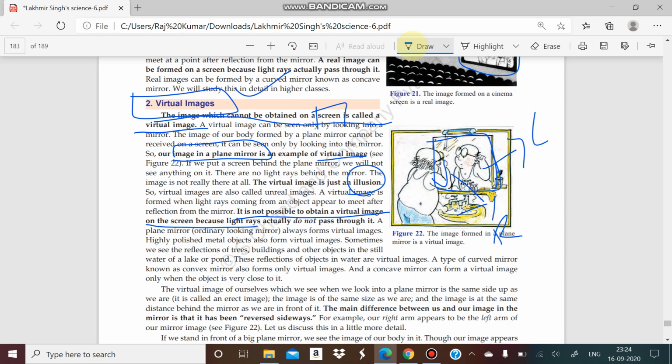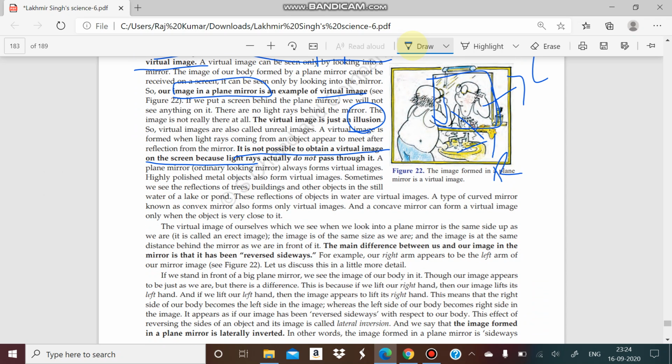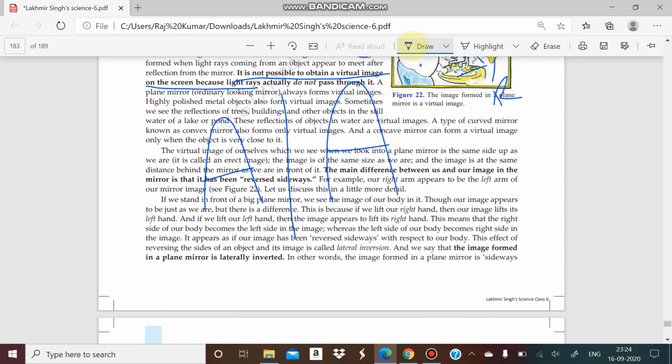If you write the letter A for apple and look at it in the mirror image, it will look the same. But in the case of B, if you write B on paper and look at it in the mirror image, it will appear just the reverse.